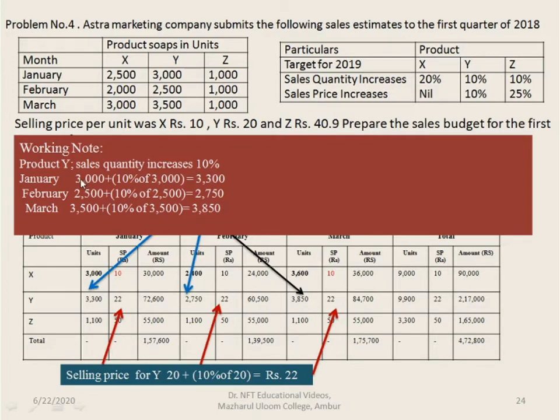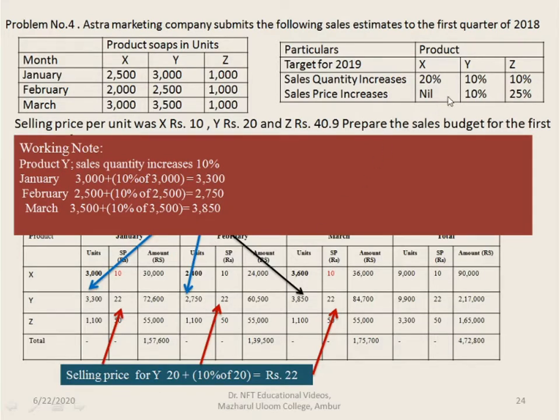Sorry, 3000. For January it is 3000. 3000 plus 10 percentage of 3000 is 3300. And for February it is 2500. 2500 plus 10 percentage of 2500 is 2750. Then again for March, 3500 plus 10 percentage of 3500 is 3850.